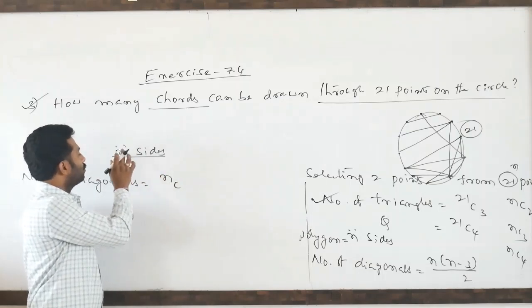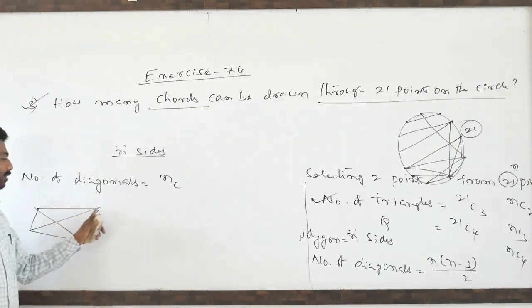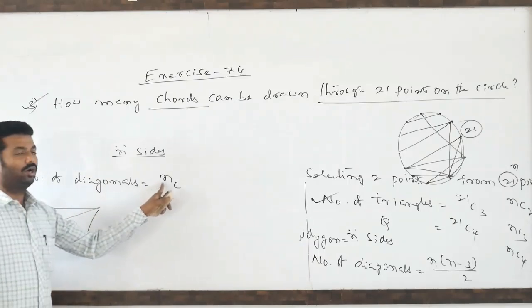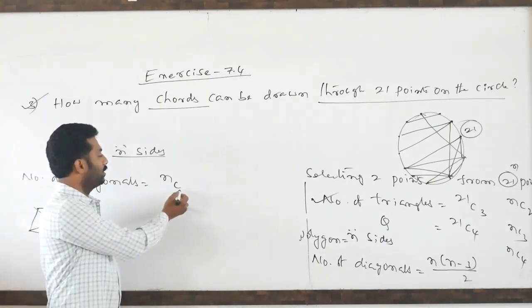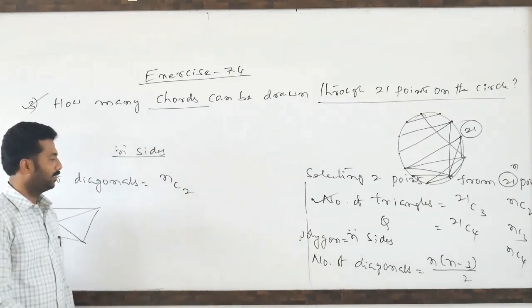To draw a diagonal, listen, for example take any quadrilateral. This is one diagonal, this is another diagonal. To draw a diagonal means 2 points we have to select, so that is nC2.